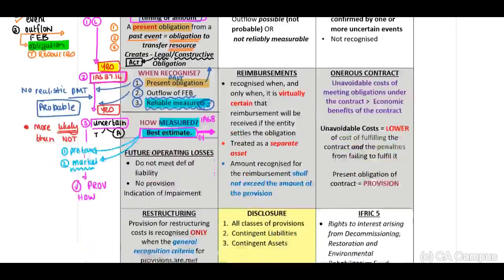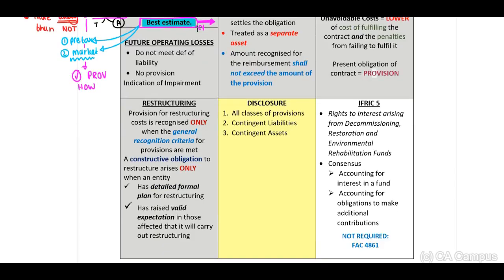Okay, now let's move on to our future operating losses. For future operating loss, do you think we recognize a provision? No. Why not? Because it does not meet the definition of our liability. Remember the definition of your liability, there has to be a present obligation due to a past event that will result in an obligation to transfer resources.